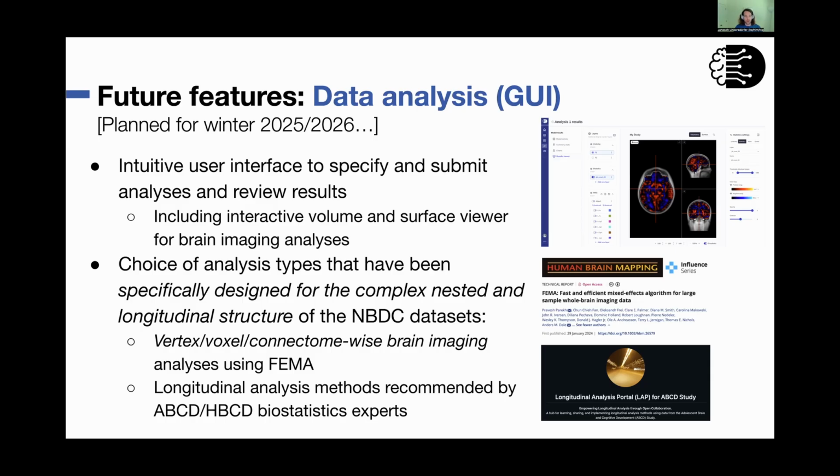In that module, you will be able to specify inferential statistical analyses and run them directly in the platform. And this will allow you to run both standard models on the tabulated data, but also brain imaging models with those same models in a fast and efficient manner. We will make sure that the interface is designed in a way that makes it really easy for users of all skill levels to specify these models and run them in a correct manner that takes into account the complex nesting structure of the ABCD study.